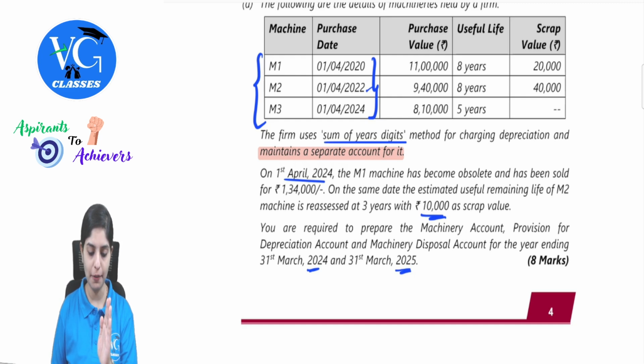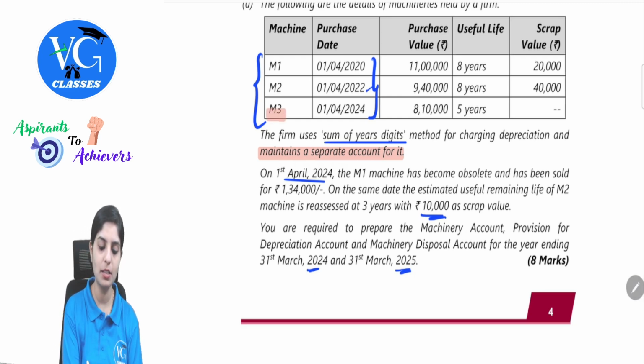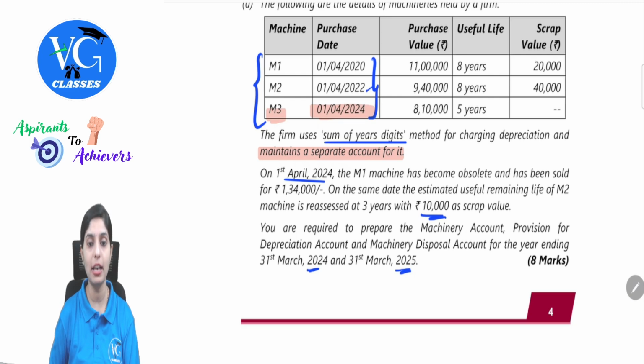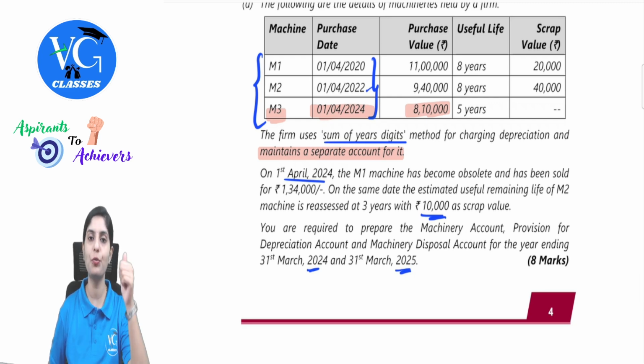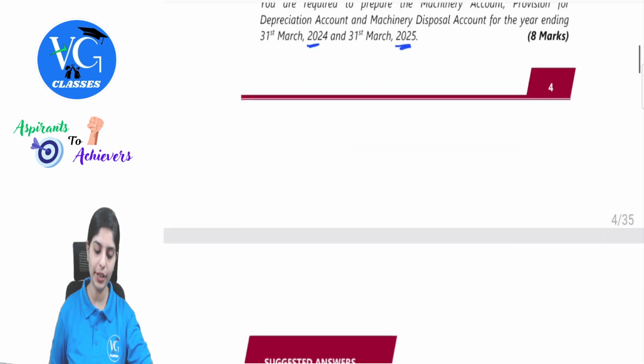First of all, observe carefully. The transaction is having impact with machine number 1 and machine number 2. Machine number 3 is being purchased in the current year itself, because we are recording it on 31st March 2024, 31st March 2025. So there is an asset purchased in the respective year. So there are details of transactions to be arrived at as on 31st March 2024 for machine number 1 and machine number 2. So let's understand this with a working note.